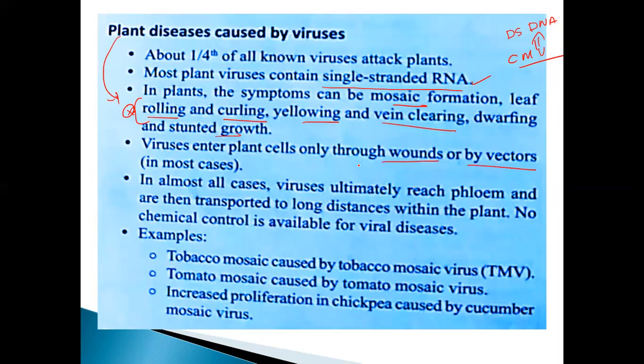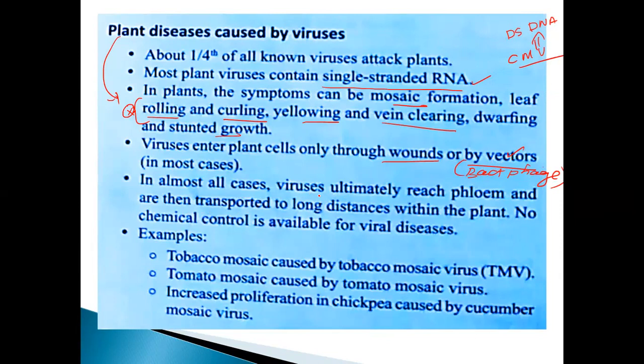Wound means, suppose take an example, any one of the plants, they erode by itself. Any of the physiological processes, what happened? The wound can easily be made naturally. The virus can enter or penetrate from the outside to inside. Otherwise the vector, bacteria, bacteriophage. It's a vector, isn't it? Bacteria affected by the phage, it is also bacteriophage. So the viral DNA present in the bacteria can enter the plant.